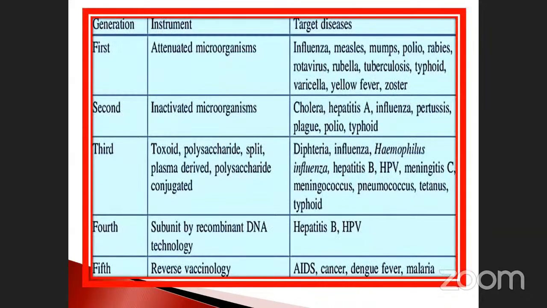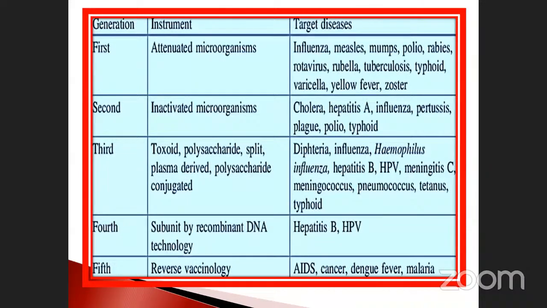See, the first generation is attenuated microorganisms. The second generation is inactivated microorganisms. Third generation: toxoid, polysaccharide, split, plasma-derived polysaccharide and conjugate. These are all isolated from the inactivated microorganism. Then it will be used for the preparation of vaccines for the particular diseases. Fourth generation: subunit by recombinant DNA technology. Recombinant means here there is no nucleic acid. In the third generation, only the component is derived from the microorganism, isn't it?